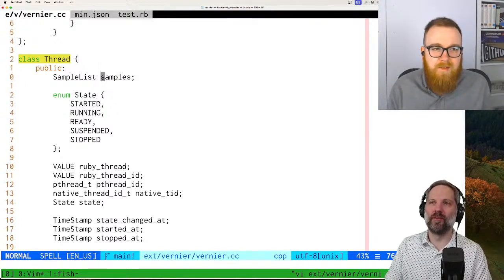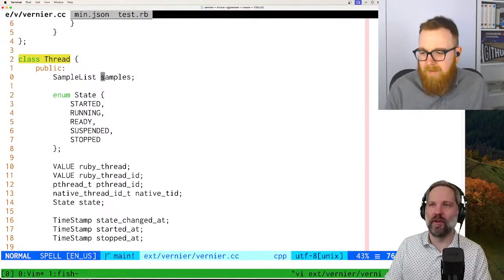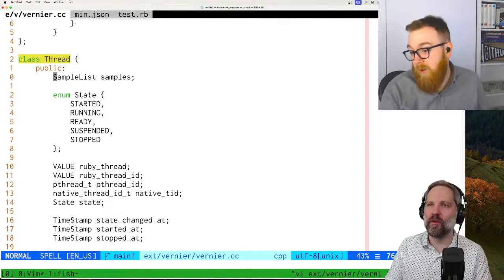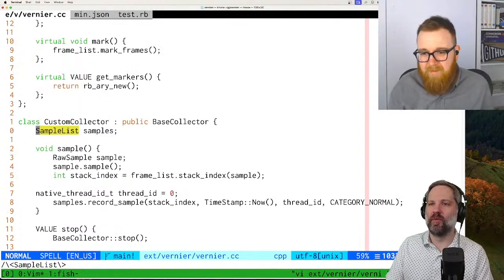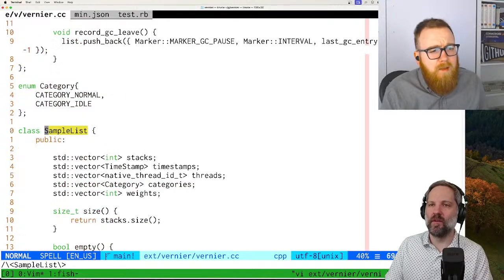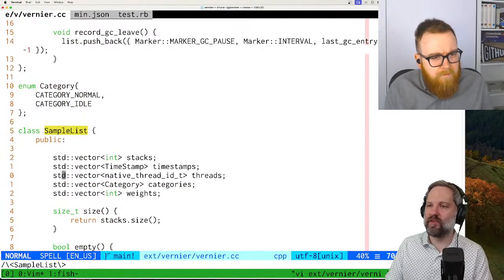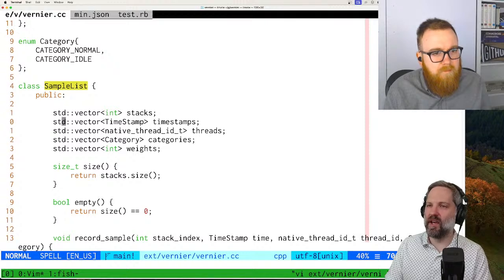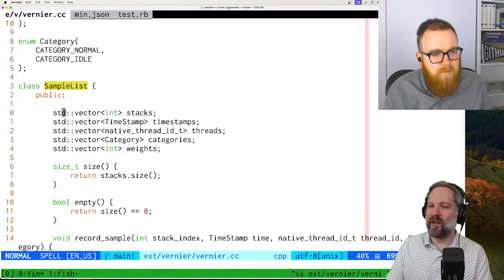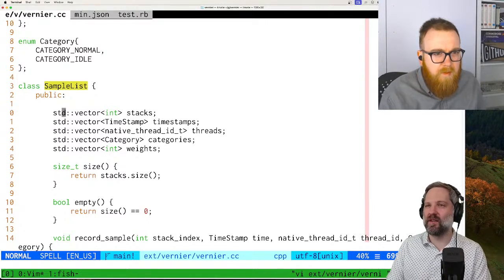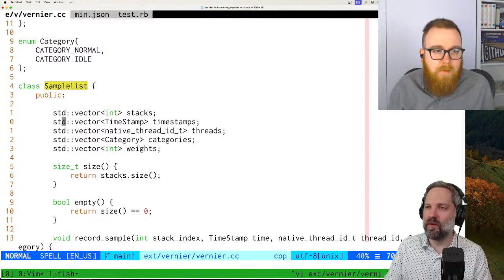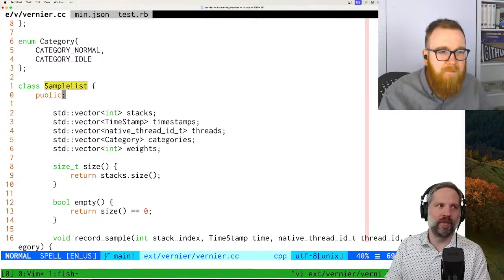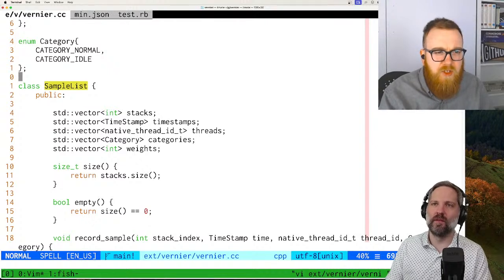So these samples, these are for time. These are time samples, right? We probably want one that's like object samples. What is a sample list though? Can we look at that? Sure. Stacks, timestamps, threads, categories, weights. This is kind of similar, but not exactly what we want. Okay. We don't have to do it the same. Should we make another one, like object sample list?